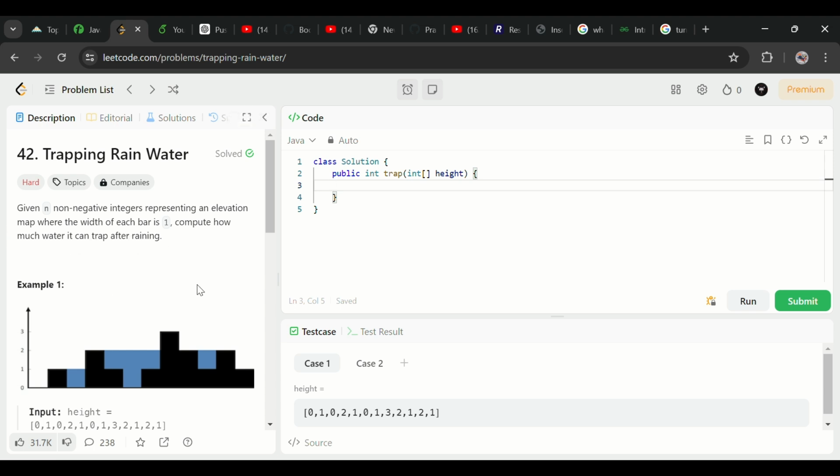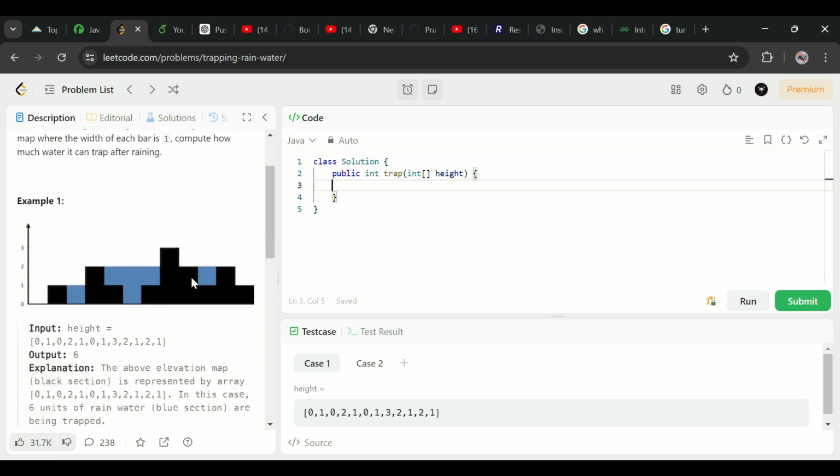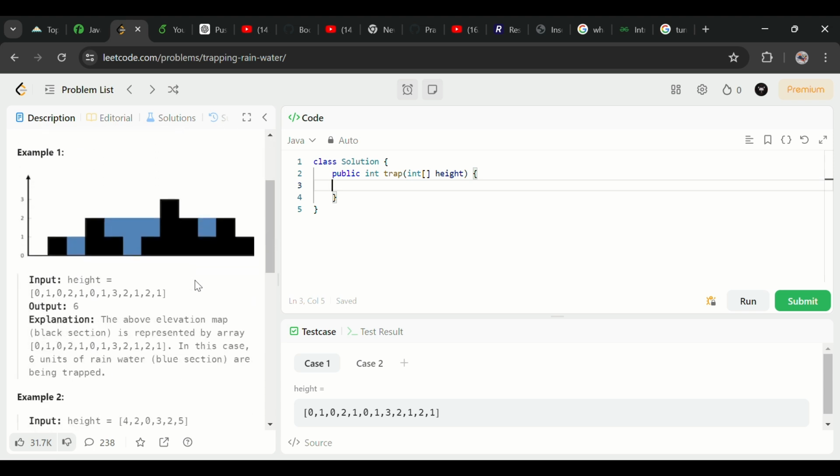I can say in a realistic way, you always see that after raining some water is stored in some places, because there is a depth and height difference between them. So this is the same type of question.